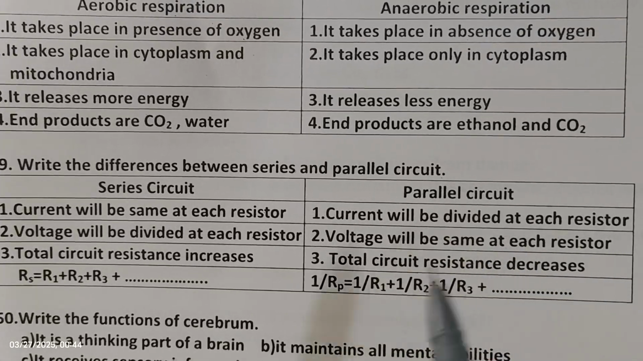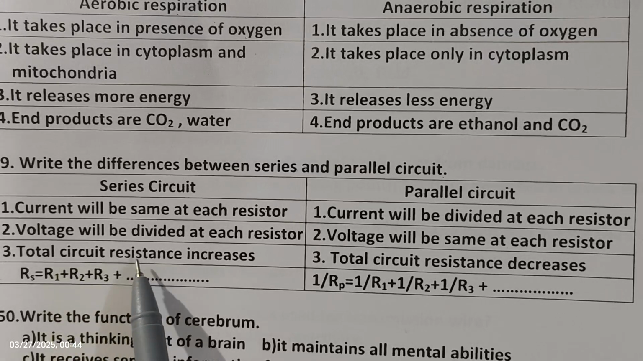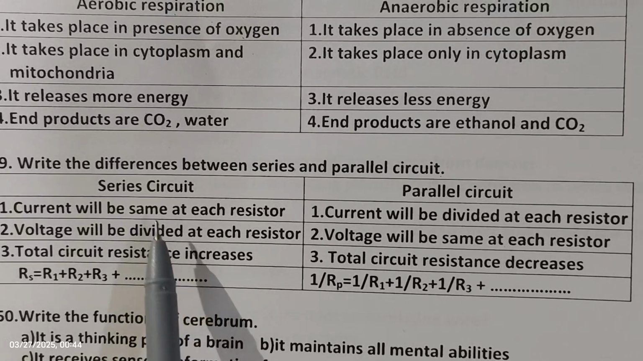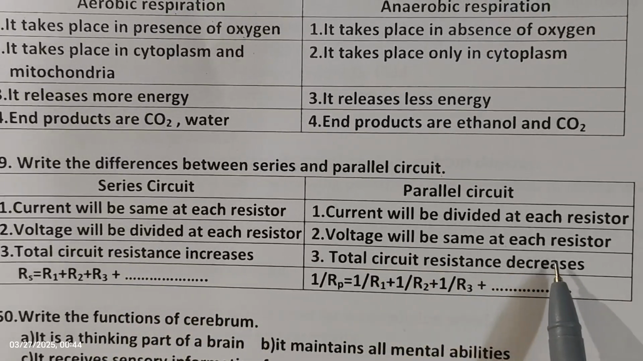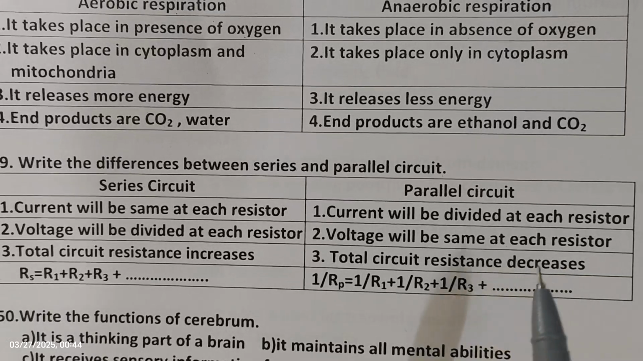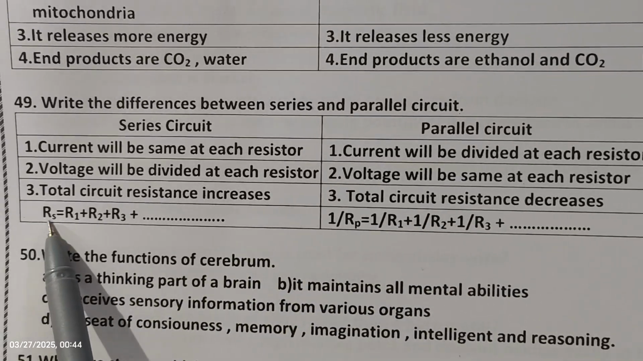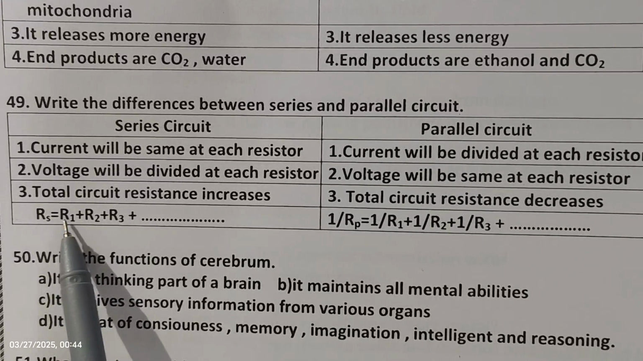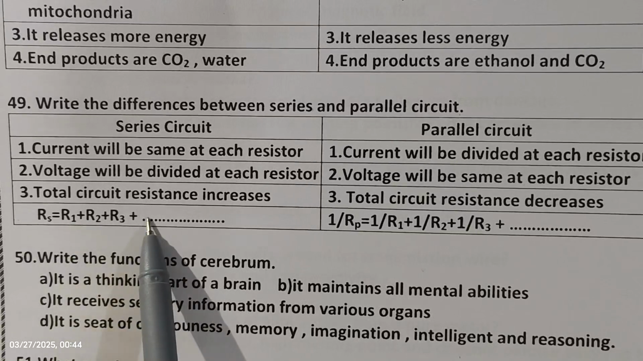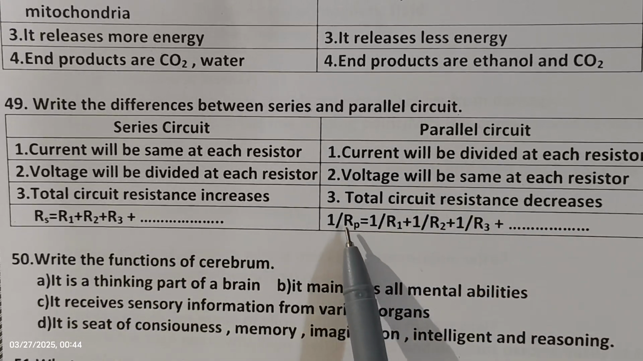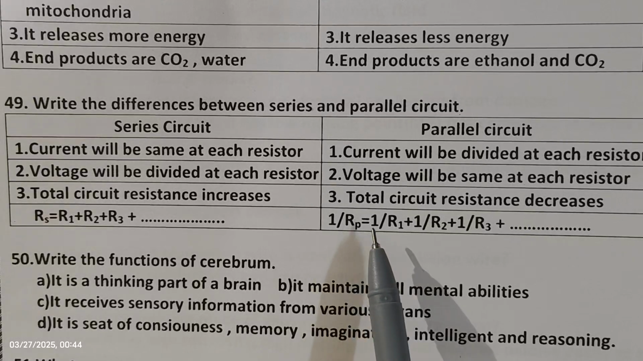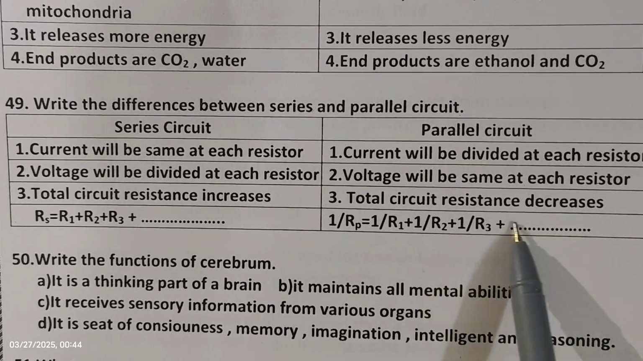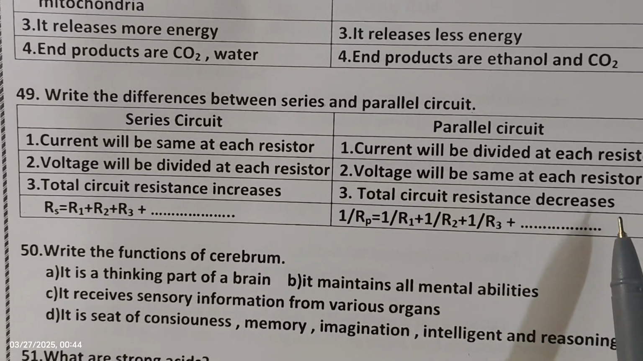Okay, is it clear? Next, in series, total circuit resistance increases, as you keep on adding resistors. In parallel, total circuit resistance decreases. So in series it increases, but in parallel it decreases. Resistance in parallel is 1 by R1 plus 1 by R2 plus 1 by R3 plus 1 by R4, like this. In a parallel circuit, it keeps on decreasing.